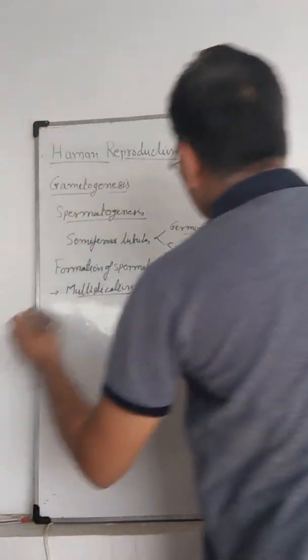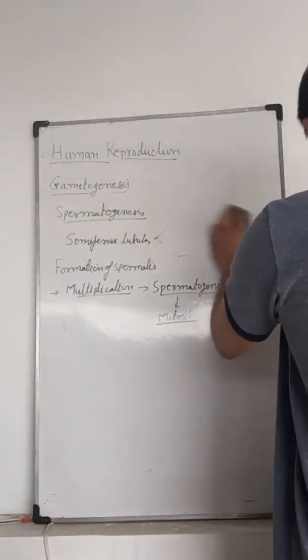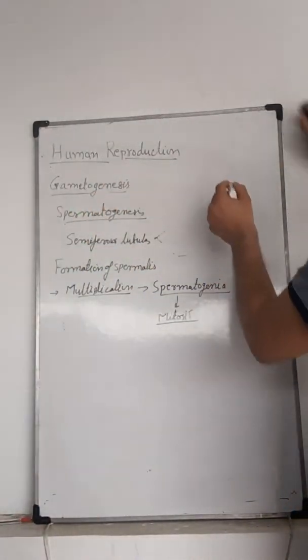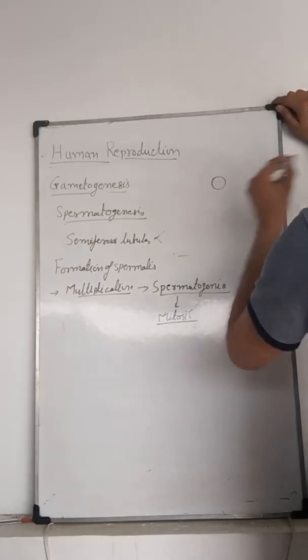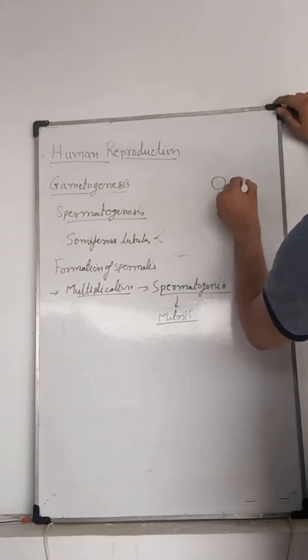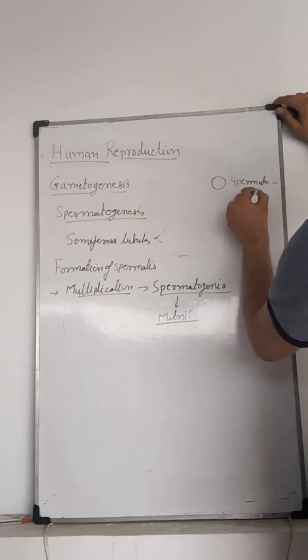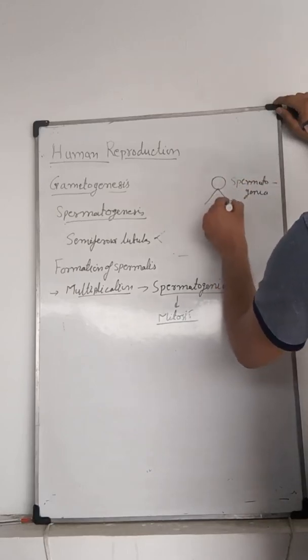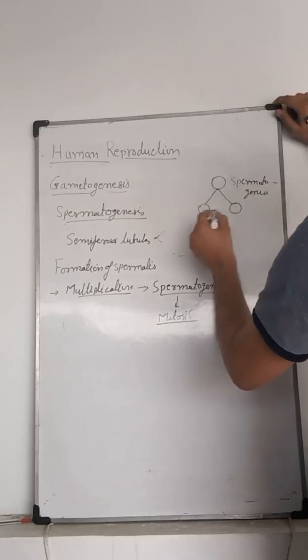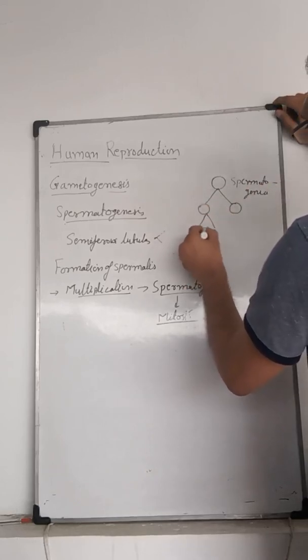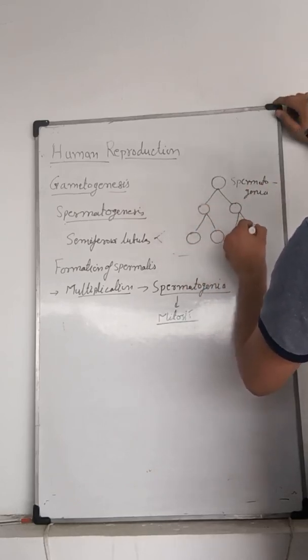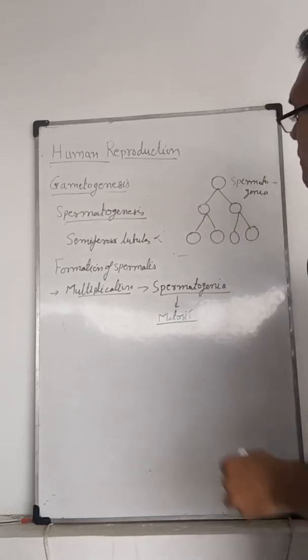Suppose this is a spermatogonium. It undergoes mitosis to form spermatogonia again, then undergoes mitosis again.